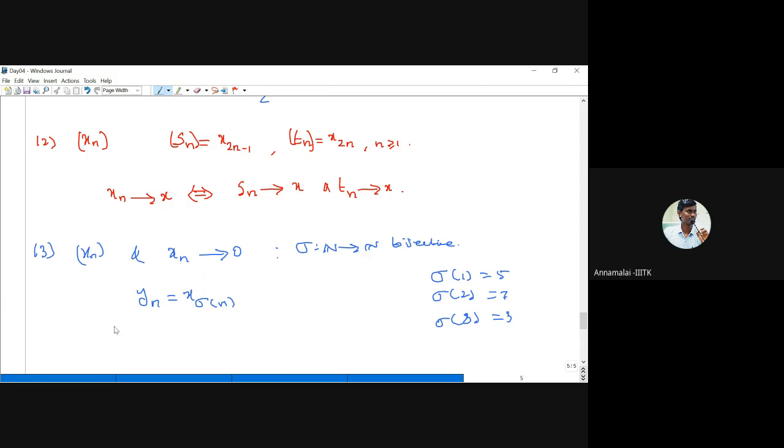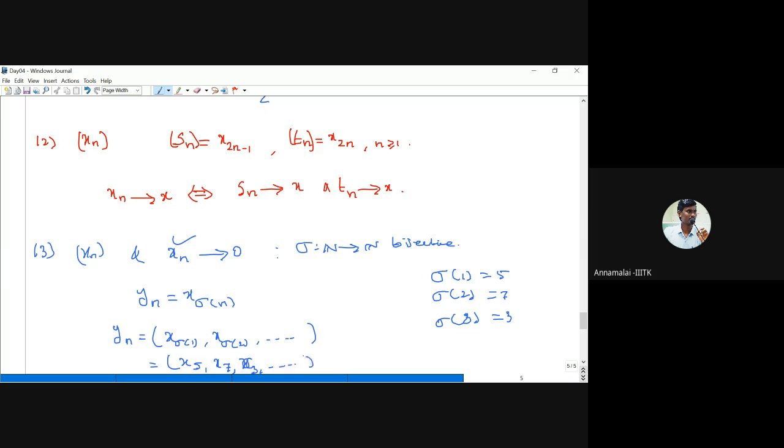So what is the sequence yn? It is x sigma of 1, then x sigma of 2, and so on. The first term is x5, since xn is given. Then sigma of 2 is 7, so we write the seventh term, x7. And x sigma 3 is just x3, and so on.